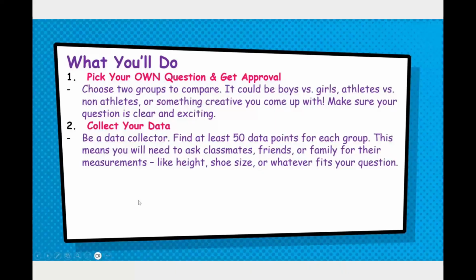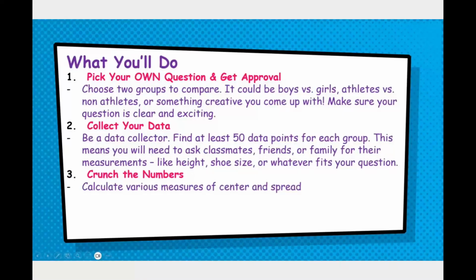And notice height and shoe size are both numbers. If I asked you what's your shoe size and you said 10 and a half, that is a number. What is your height? 5'11". That is a number, right? These are quantitative answers. What's your favorite color? Green. That is categorical. So this is all about quantitative variables.